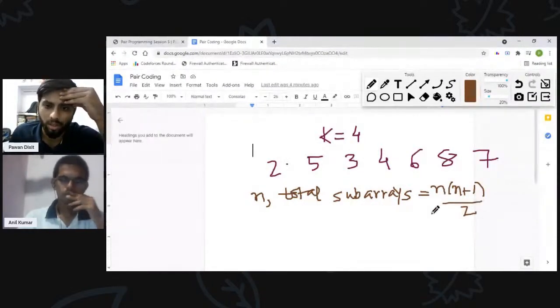Yes. So I think we can subtract the non-required subarrays from the total. This approach will work, in my opinion.